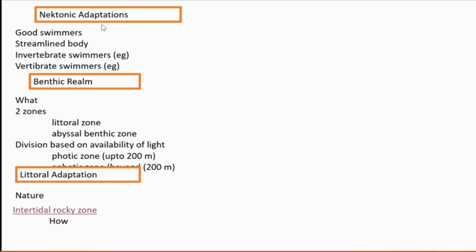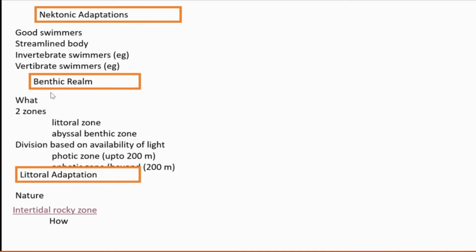Then nektonic adaptation. On hearing the term nekton itself, what image do we recollect? Very active swimmers. So they are good swimmers. Their body is streamlined. Invertebrate swimmers are also present, for example crustaceans and Sepia. Vertebrate swimmers are also there, including bony fishes, turtles, etc. So the pelagic realm is over.